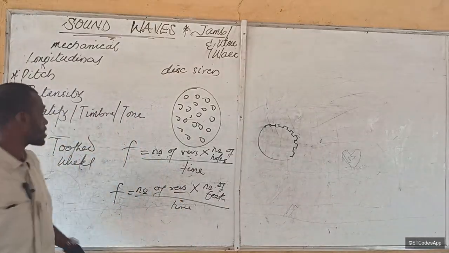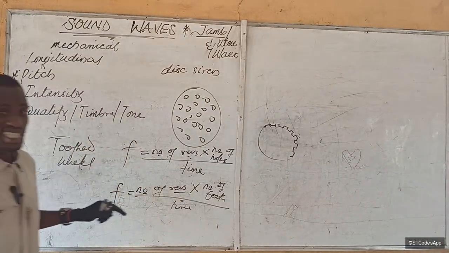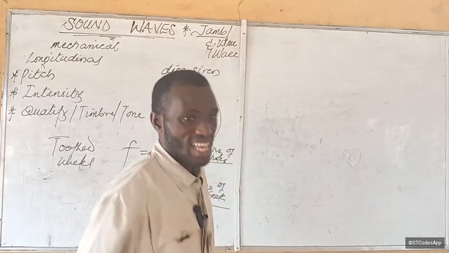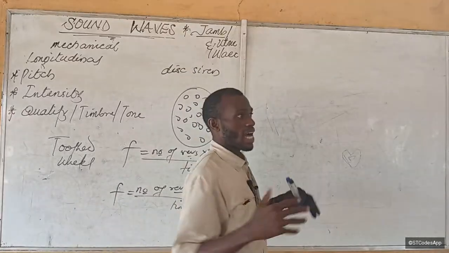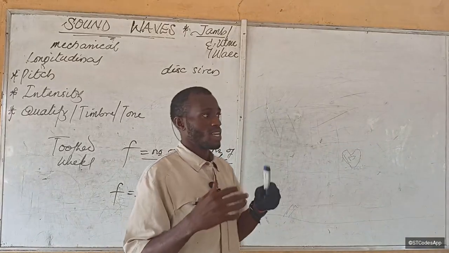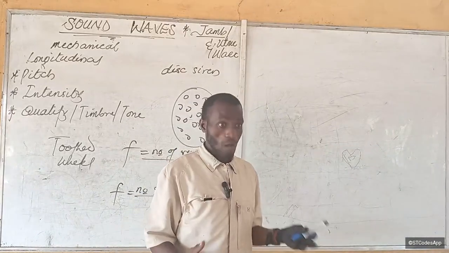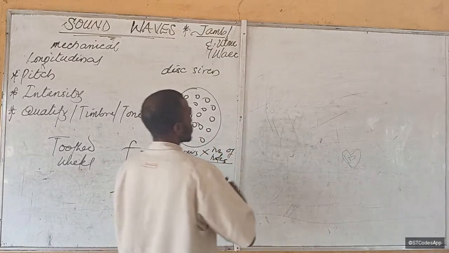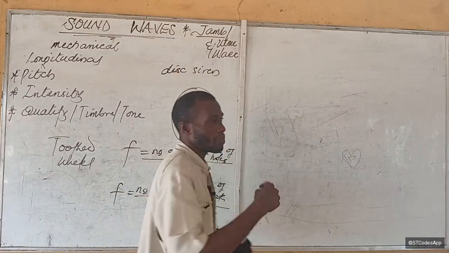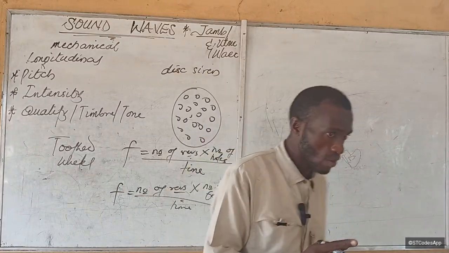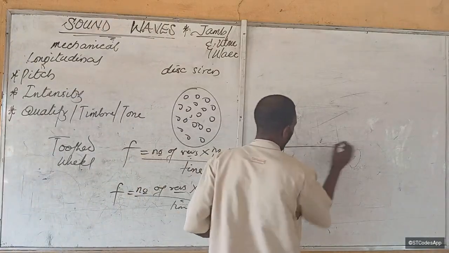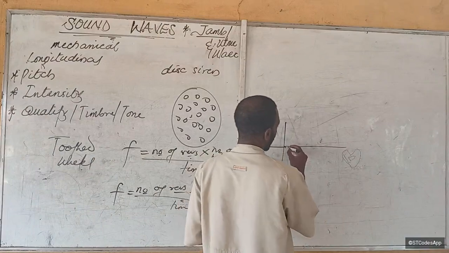Alright. Now the next thing is intensity. Intensity of sound is the volume of the sound, how strong the sound is. So intensity is dependent on the amplitude of the sound. Is that okay? So for example, which of these sound waves is the loudest?